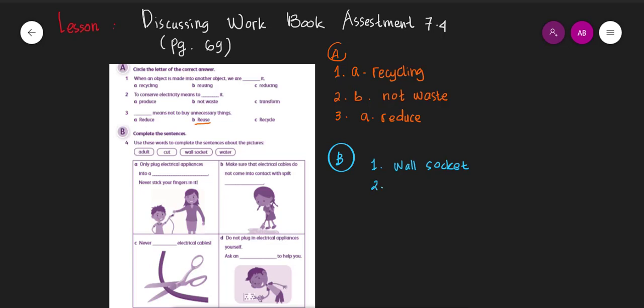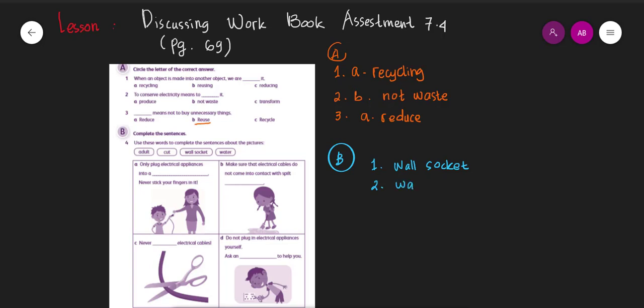Okay, number 2. Make sure the electrical cables do not come into contact with a spill. Oh, I'm so sorry, the question, I mean. Yes, a spill, not split. A spill of water.